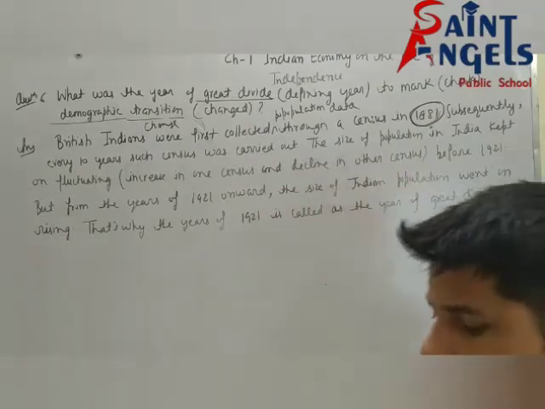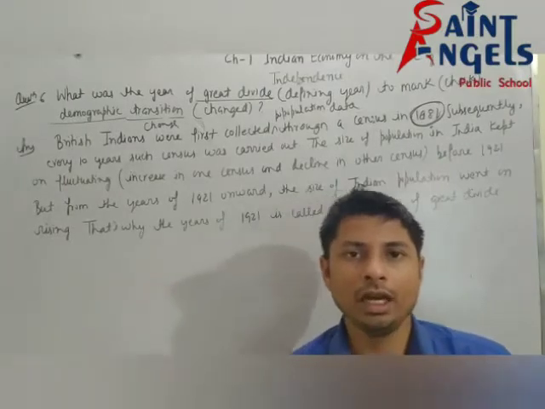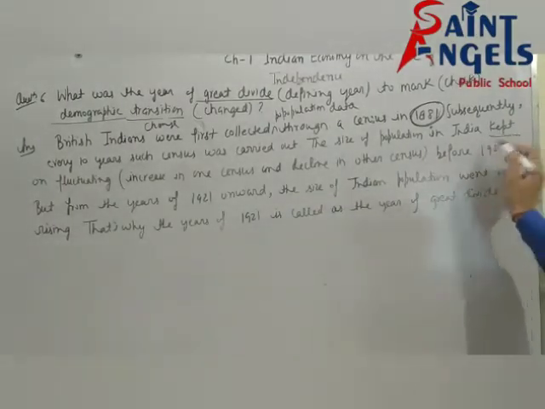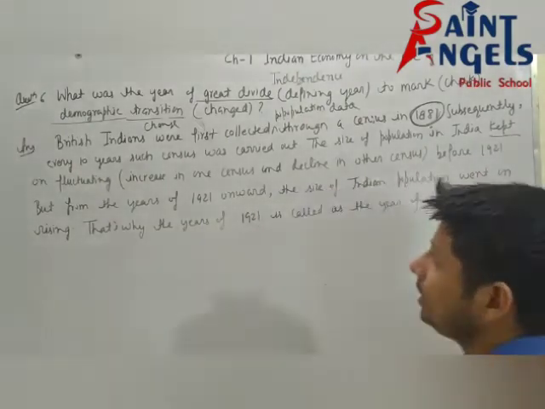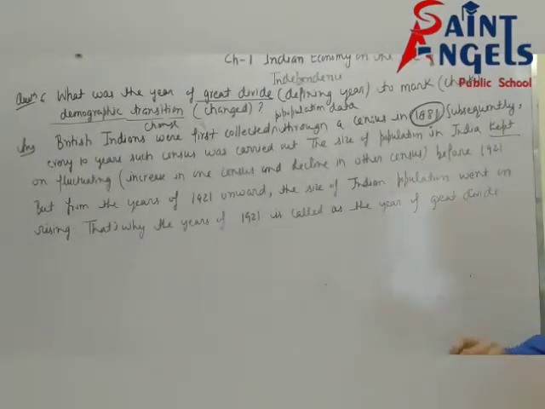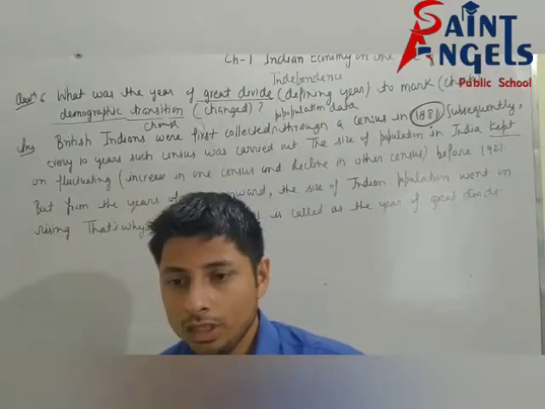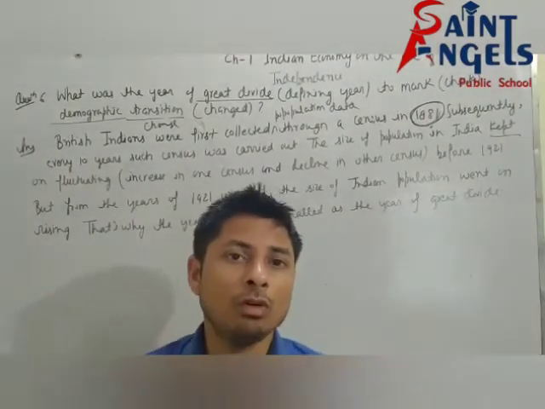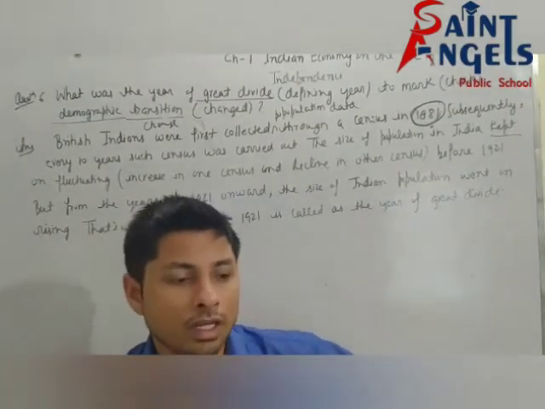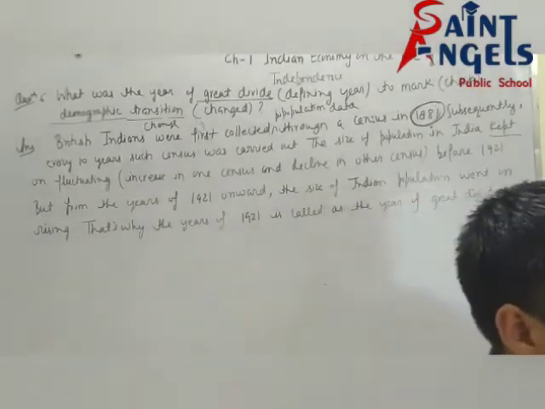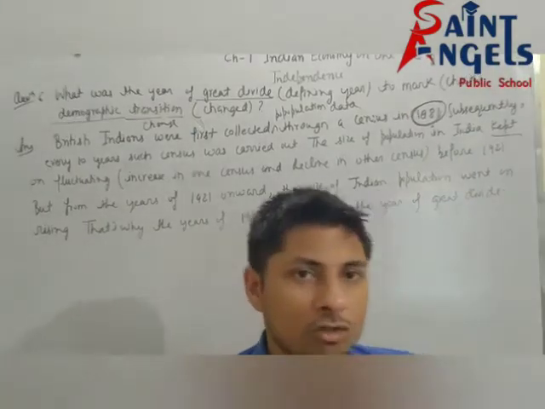The size of population in India kept on fluctuating, which means it increased in one census and decreased in another census before 1921. First of all, try to understand that before 1921 the population of India kept on fluctuating, increasing in one census or decreasing in another census.